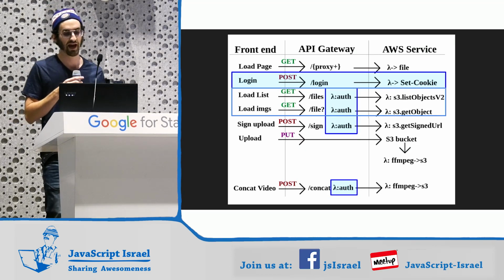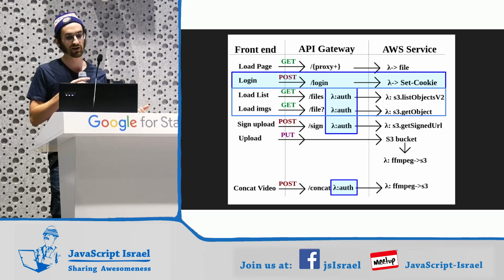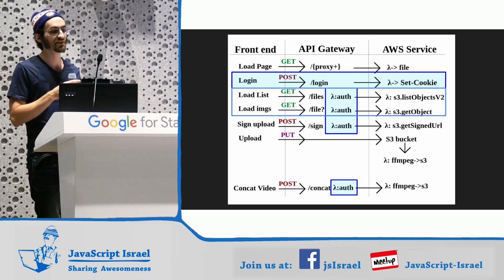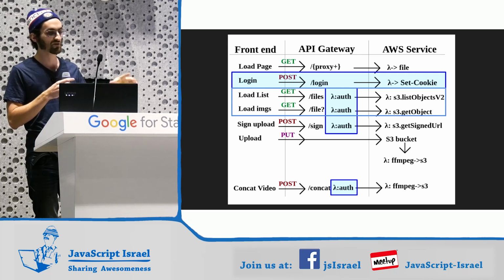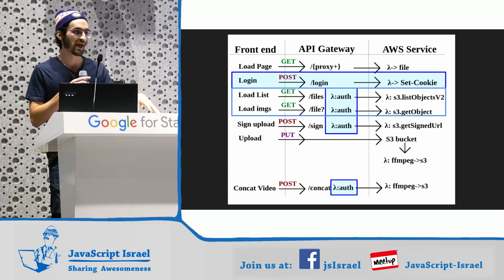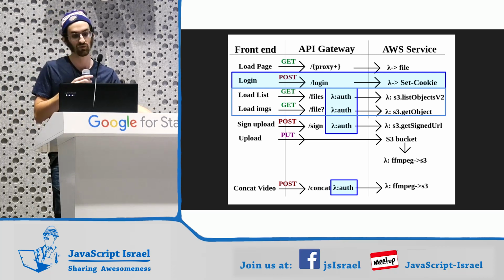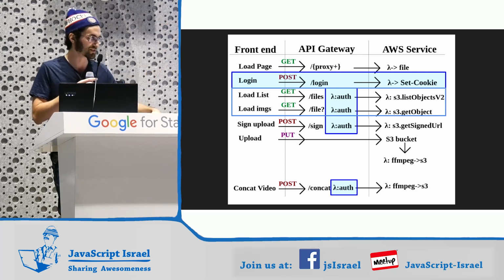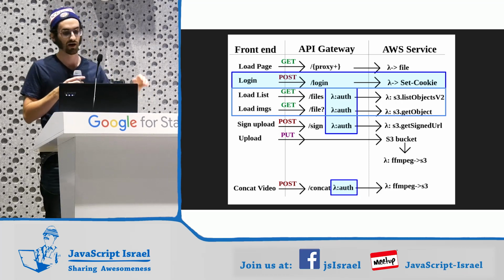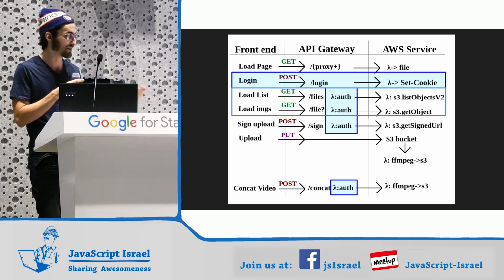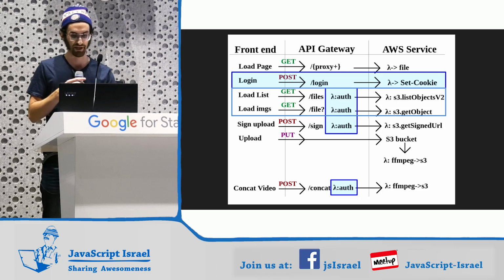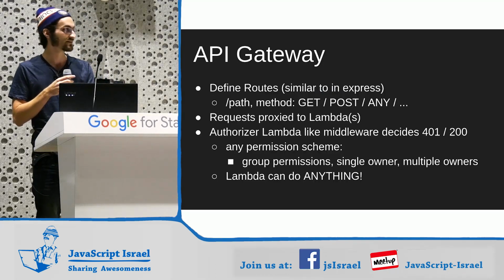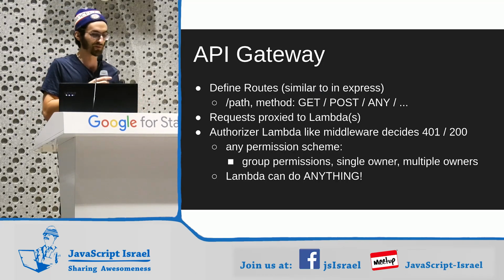So this is the part of the build we're doing right now. We have a login route, and we use the Lambda Authorizer, highlighted, as part of our API Gateway to secure every different API request that we need security on. So login, load list, that's going to load our list of videos, load images, and sign upload. We're going to see in the next section what signing and upload means. I'll give you a hint. We're going to make a signature, and then we're going to do an upload.